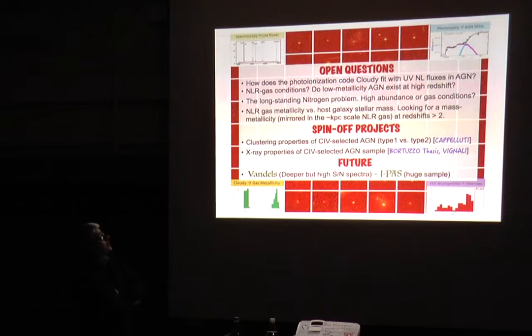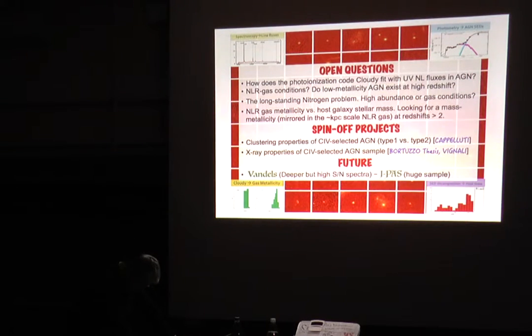So if we can fit the emission lines, we can also infer the physical conditions of the narrow line region gas. And hopefully we will find low metallicity AGN, because this is a selection, and so we expect that we can see some objects with low, subsolar metallicity. There is another problem in AGN, the nitrogen problem.